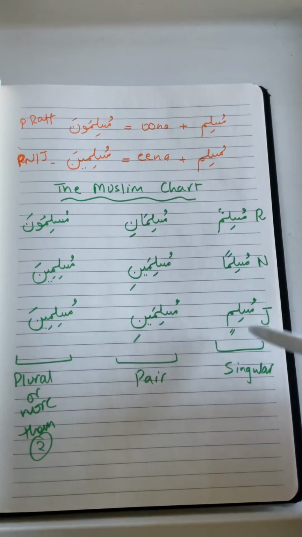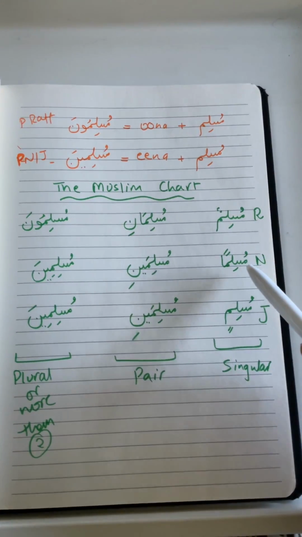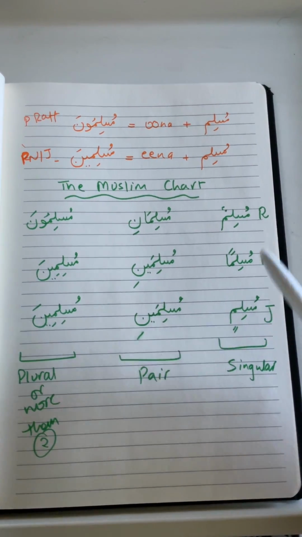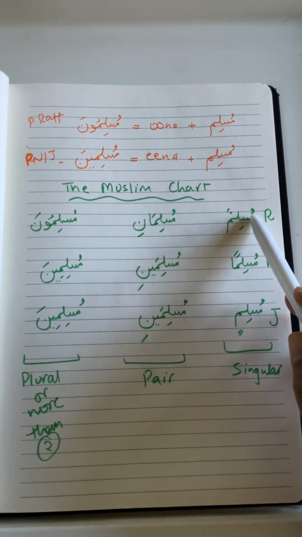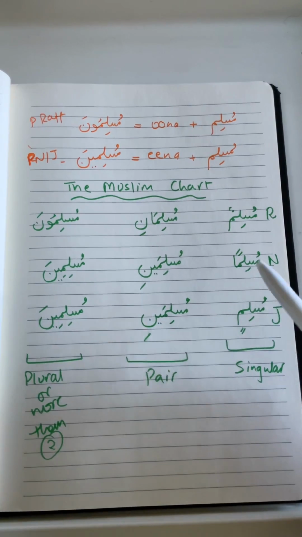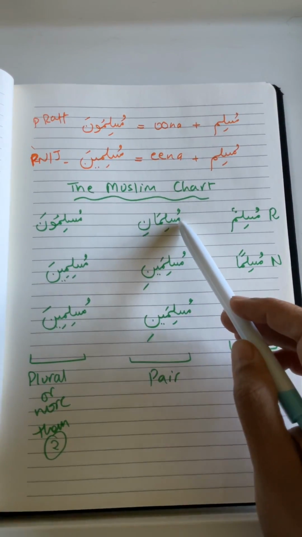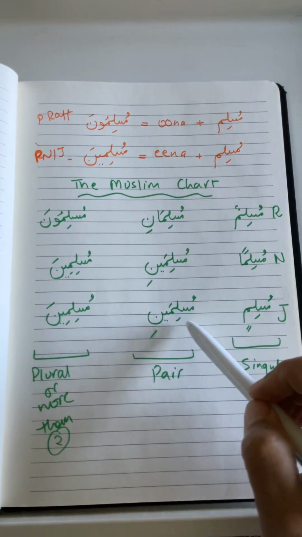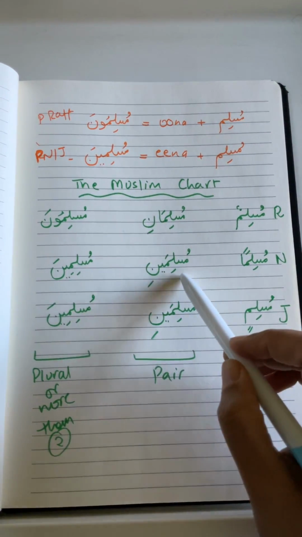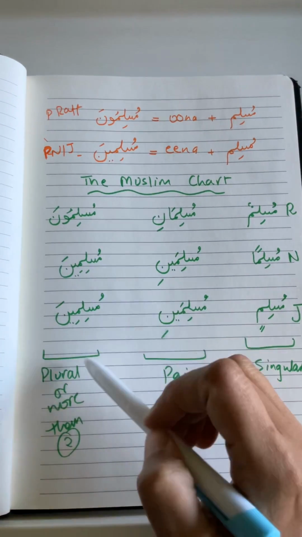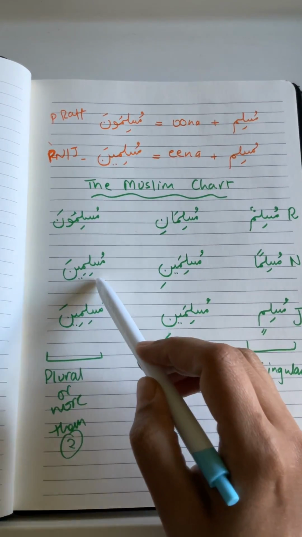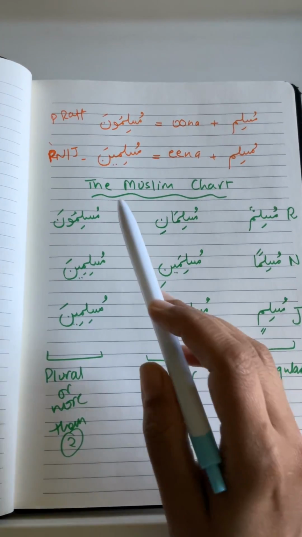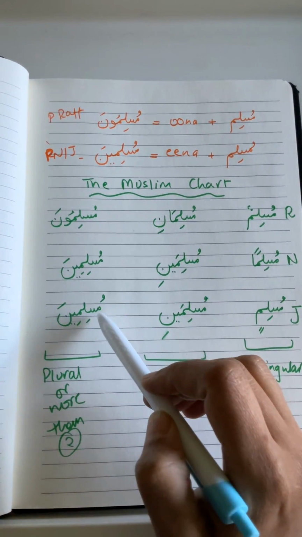So let's do the singular ones: muslimun, musliman, muslimin. Just look at it and repeat with me: muslimun, musliman, muslimin. Then coming to the pair: muslimani, muslimaini, muslimaini. Then coming to the plural: muslimuna, muslimina, muslimina.